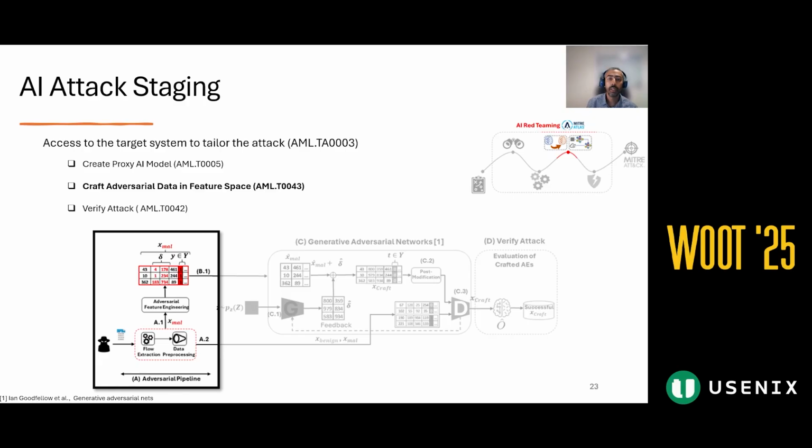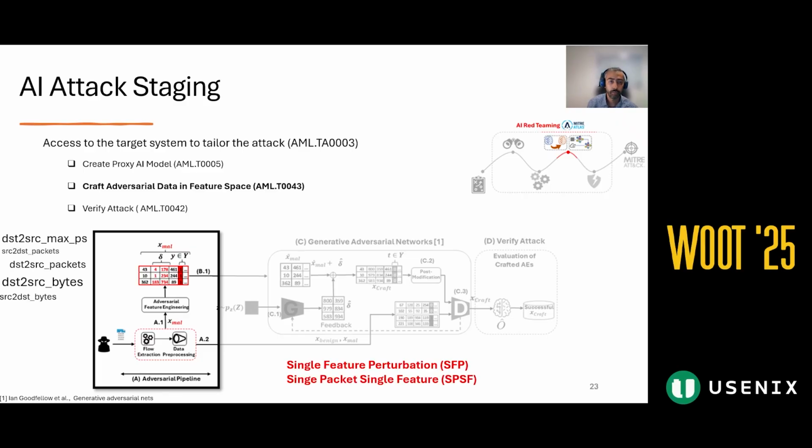For the resource development stage, we have the delta and the pipeline, including adversarial feature engineering, to identify which features to use for minimal perturbation. Here are some examples: source to destination, maximum packet size, number of packets, or bytes. Based on our adversarial feature engineering, we propose two novel attack strategies: single feature perturbation and single packet, single feature, on the basis of minimal perturbation for evasion.